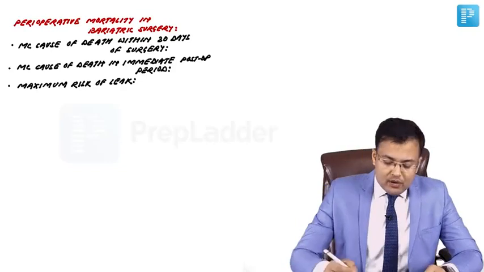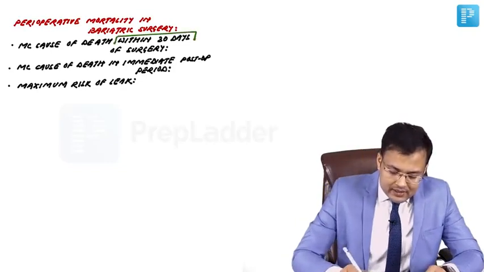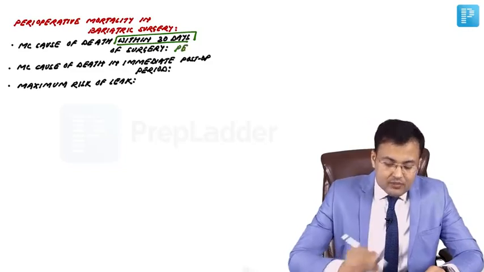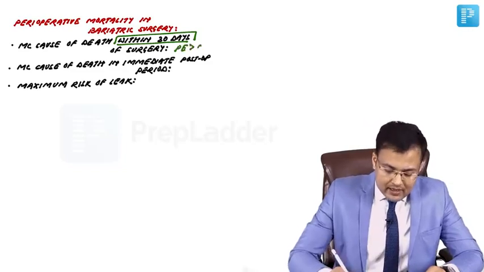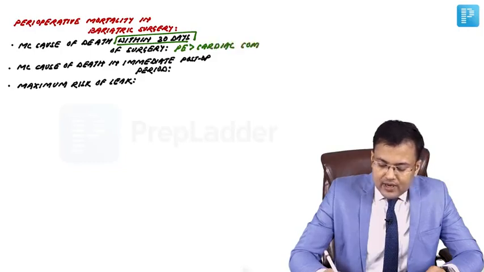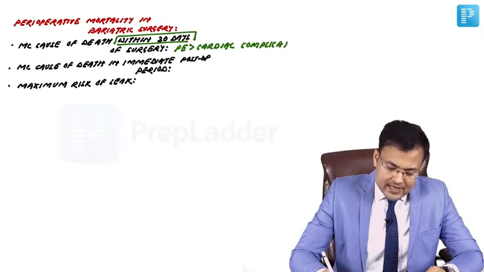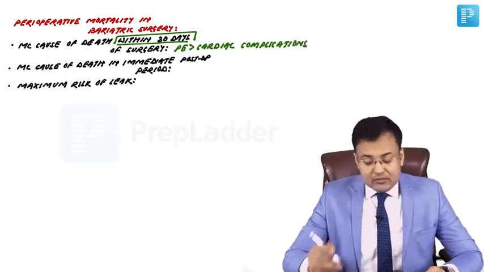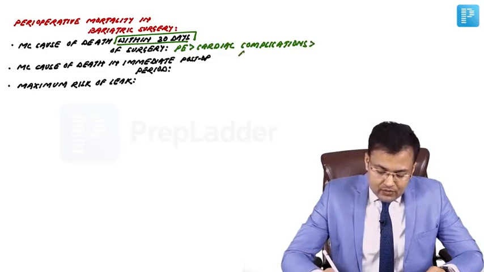So the most common cause of death within 30 days of surgery is pulmonary embolism, followed by cardiac complications, followed by anastomotic leak because so many anastomoses are being done.